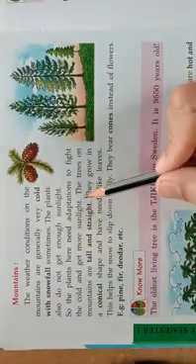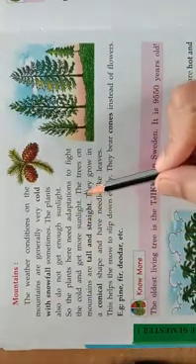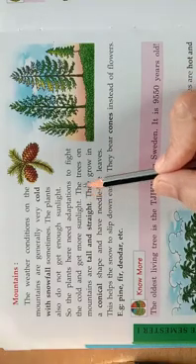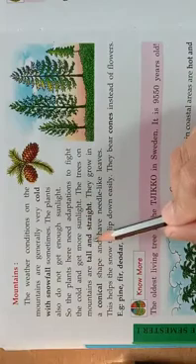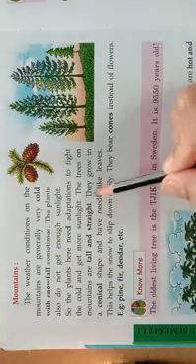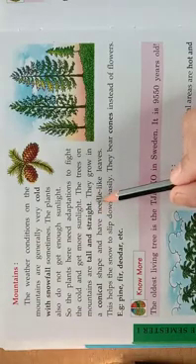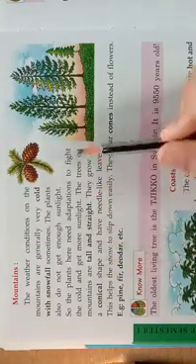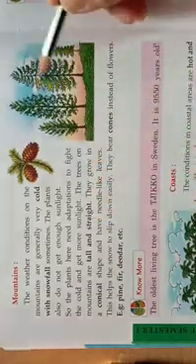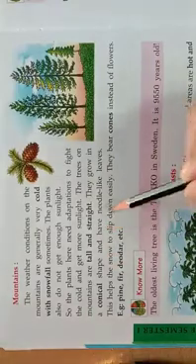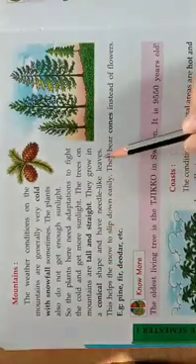The plants need sunlight to produce their own food, so they should adapt to that. And the trees on the mountains are tall and straight. Why? Because to get the sunlight, they should be tall. Otherwise they won't get sunlight. And straight. They grow in a conical shape, cone type shape. See here, it is in a conical shape. So it grows in a conical shape and has needle-like leaves.